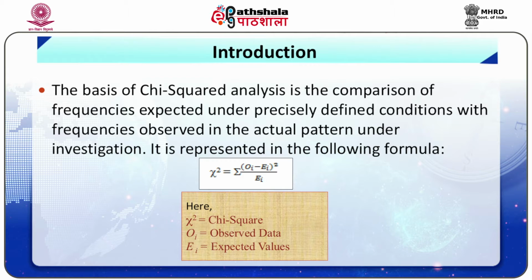It is represented by chi-square equal to summation of square of (Oi minus Ei) divided by Ei, where Oi stands for observed data frequencies and Ei stands for expected values of the distribution.